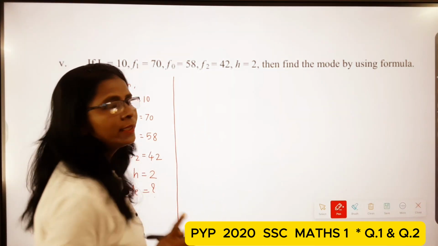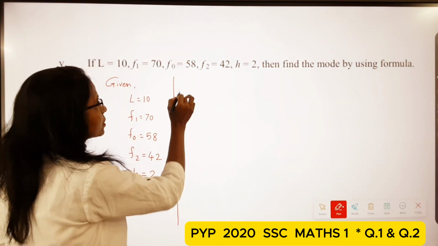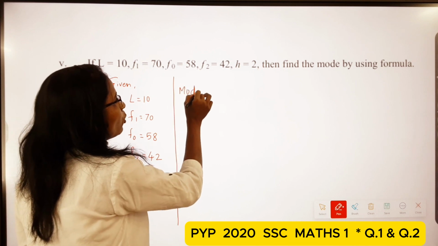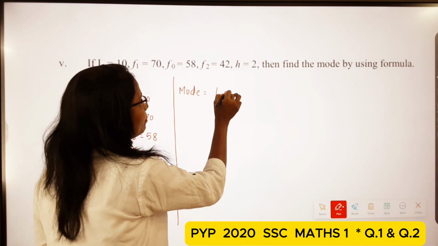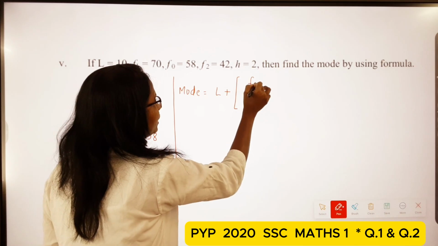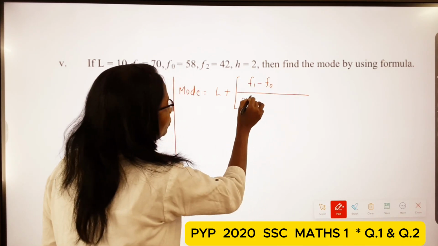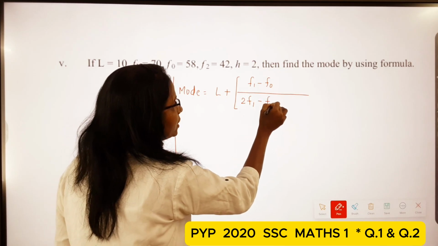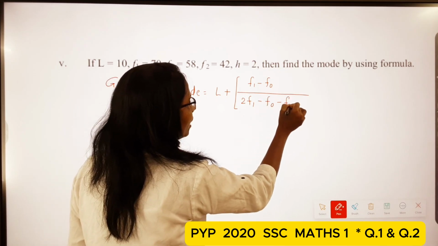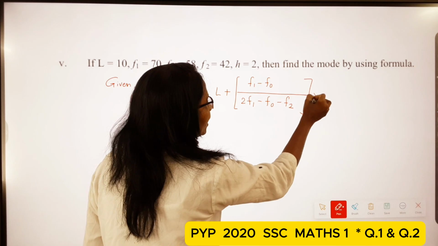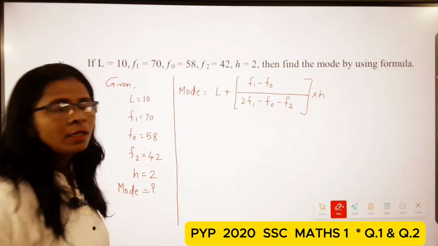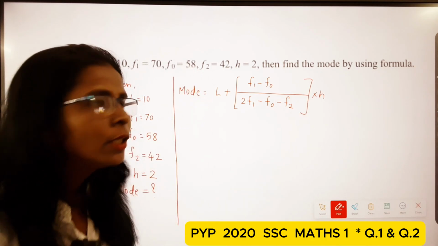First we write the formula for the mode, students. Mode is equal to L plus (f1 minus f0) upon (2f1 minus f0 minus f2) multiplied by h. Okay students, this is the formula for the mode.